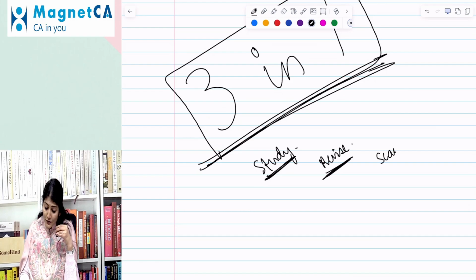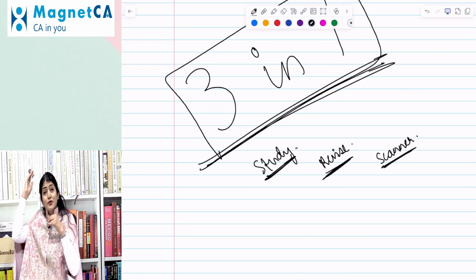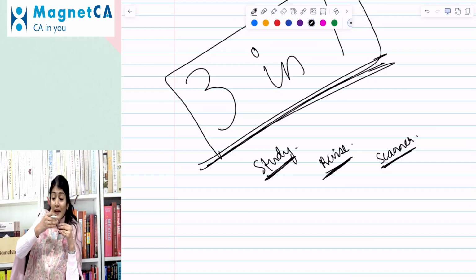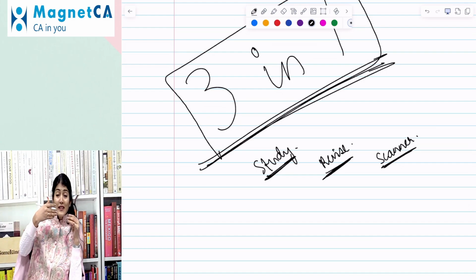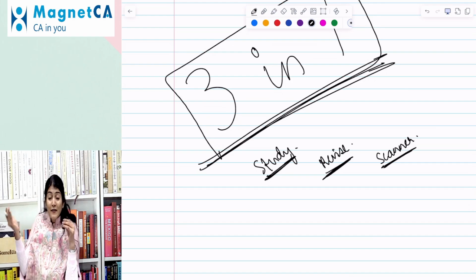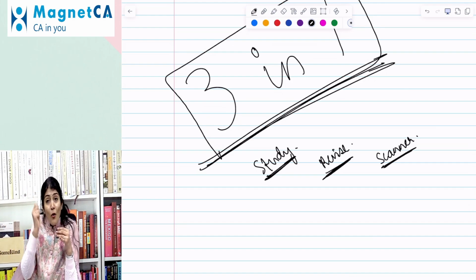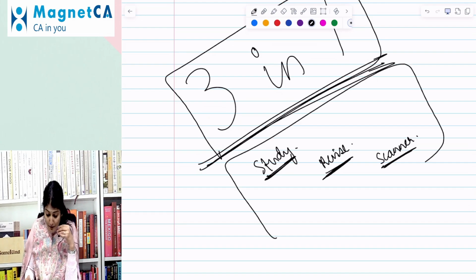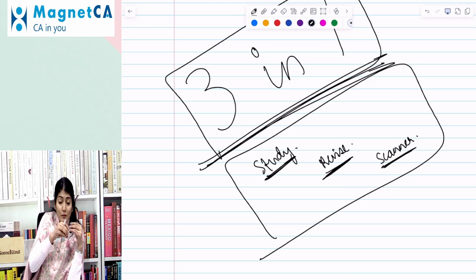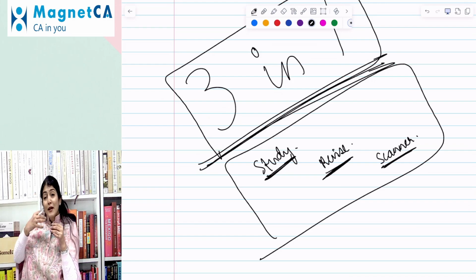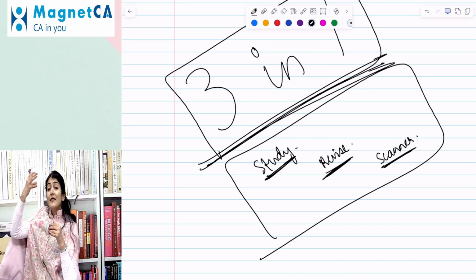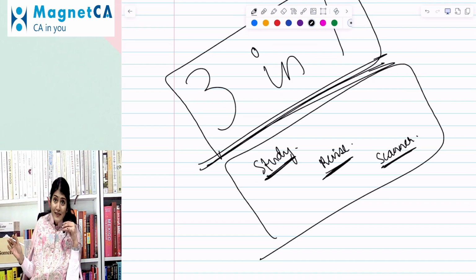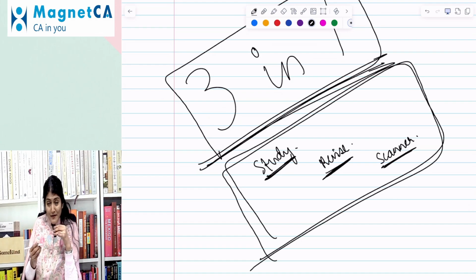And say you want to look into the past exam questions, even those asked by chance in 2000 or 1996 or 2024, the latest questions or the oldest questions ever asked by ICAI. You want to see all the variety of questions, even that is there in the book. So rather than studying from one small book, then referring to one big book for the question bank, and then having some different notes for revision, not required. It's like a buffet has been given to you over here. So you can select out of this what you want to study and not. That would be a good approach for you to study from the book.